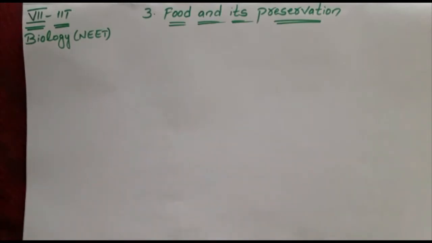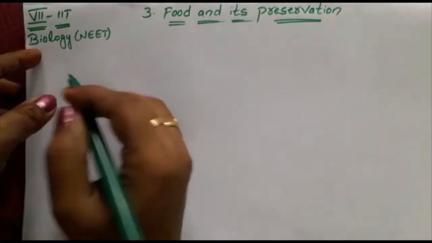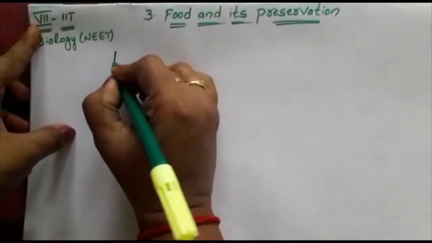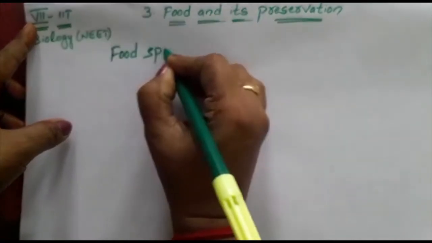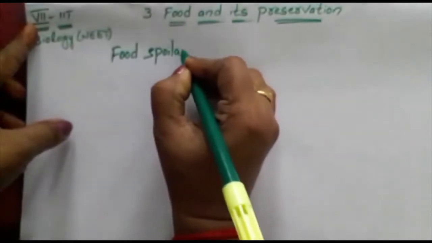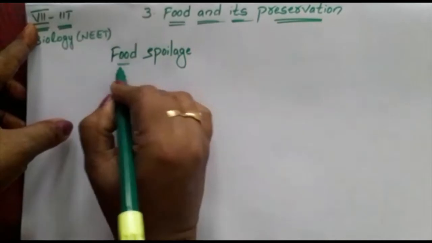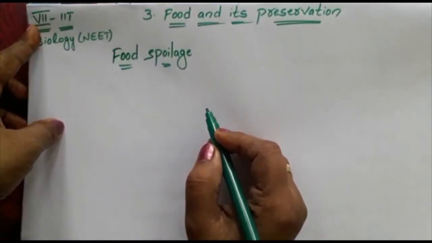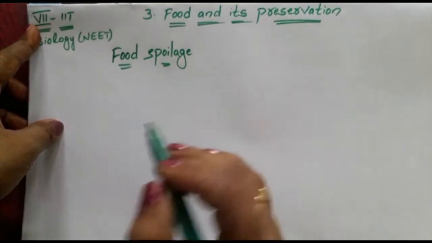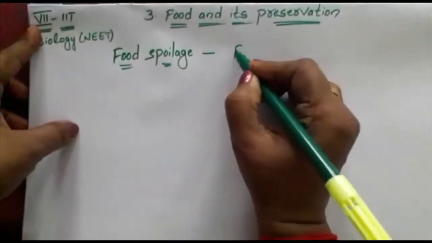Now in this session we are going to learn about food spoilage. So, what is food spoilage? It is a process by which food will be contaminated.